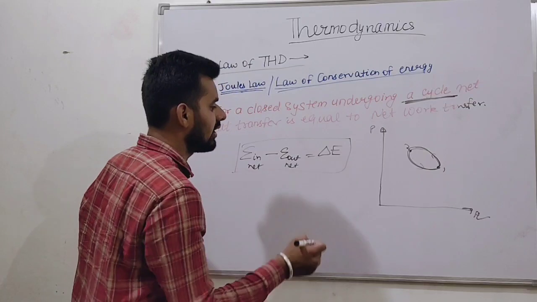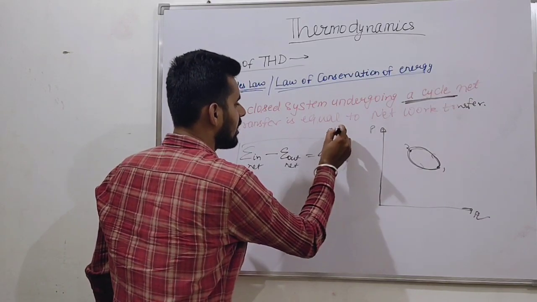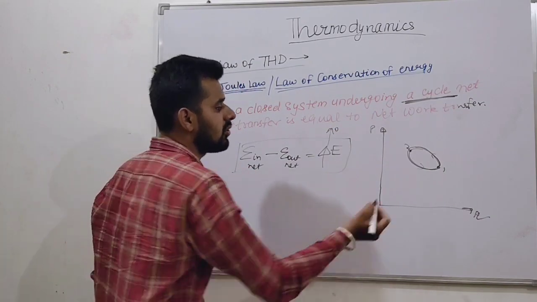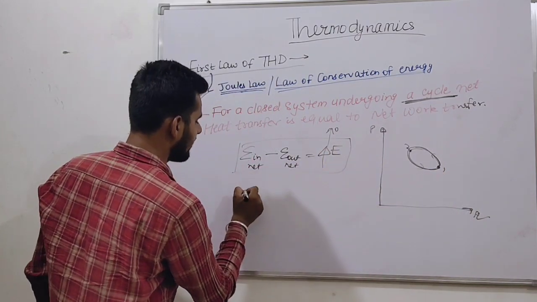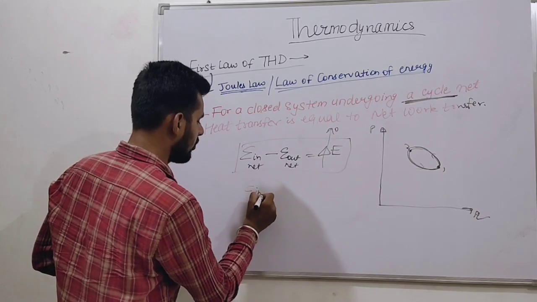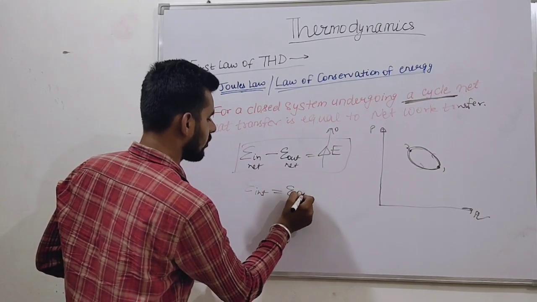So for a cycle, change in energy is zero. Total energy change is zero because initial and final conditions are the same. Change in energy is zero. So we can write that energy input must be equal to energy output.